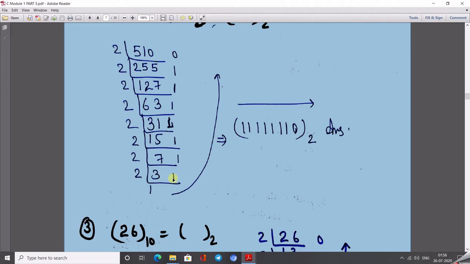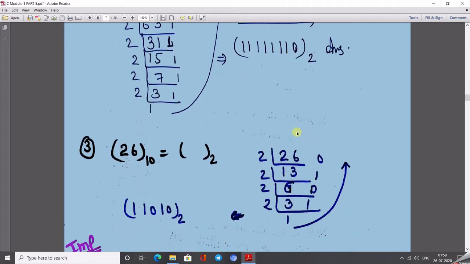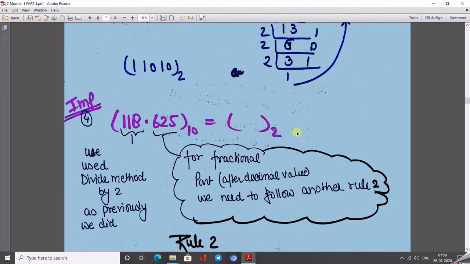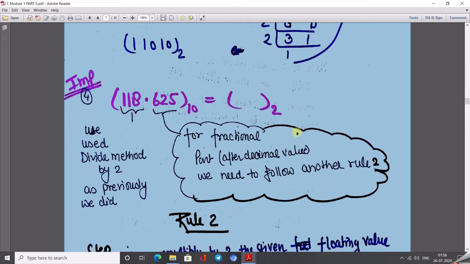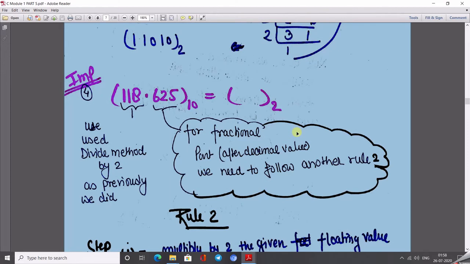So from where to where do we write here? From bottom to top and left to right. So 1 1 1 1 1 1 1 1 1 and then the last 0. Okay, this is another example. You can solve it yourself and just match the answers, what results you get and what results I wrote.